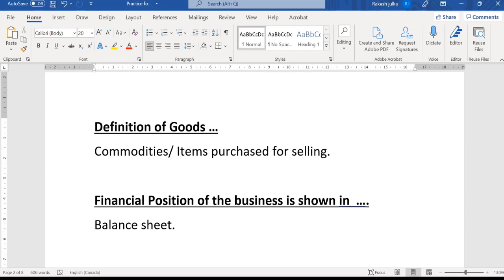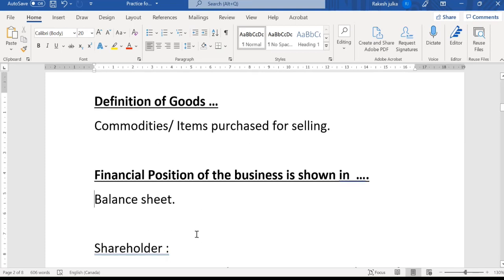On the liability side, we have owner's equity as well as outsider liabilities. Whenever any person, outsider or investor, or maybe an insider, wants to see the financial position of the organization, the first and most important part of the financial statements is the balance sheet.